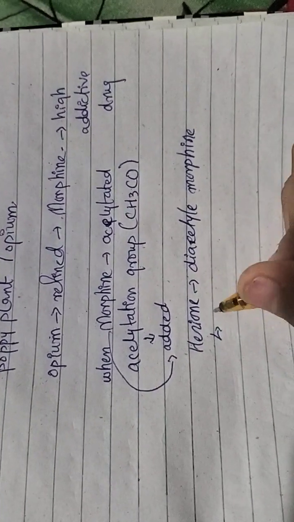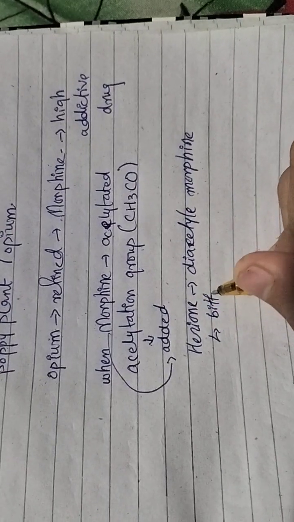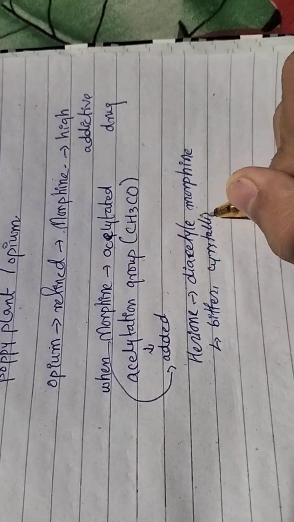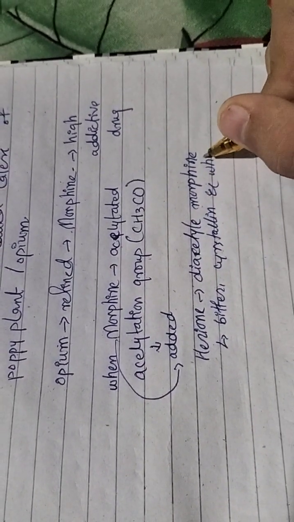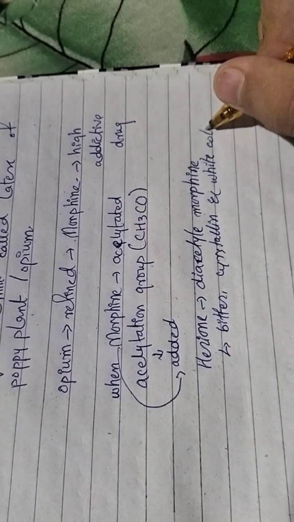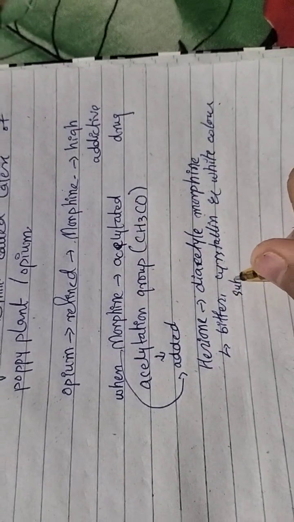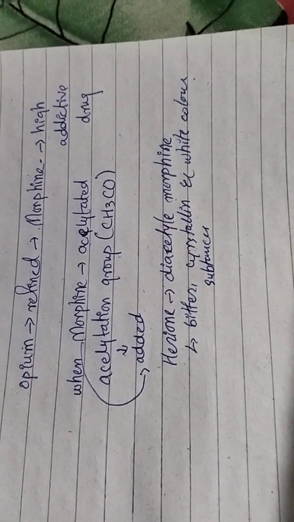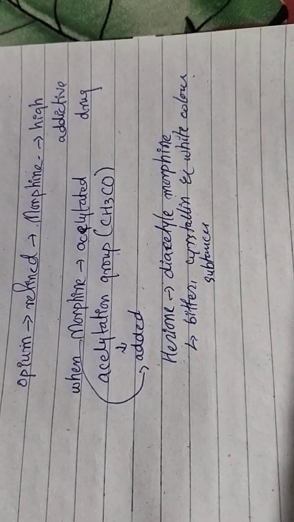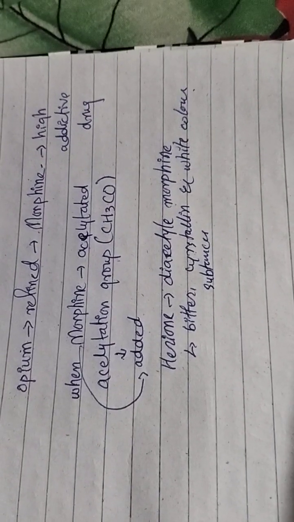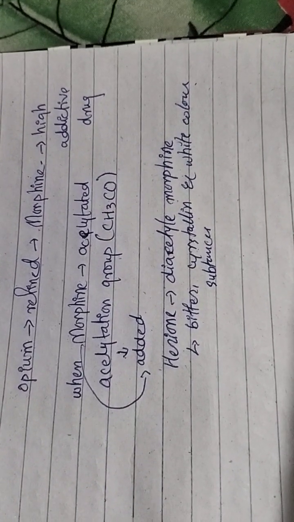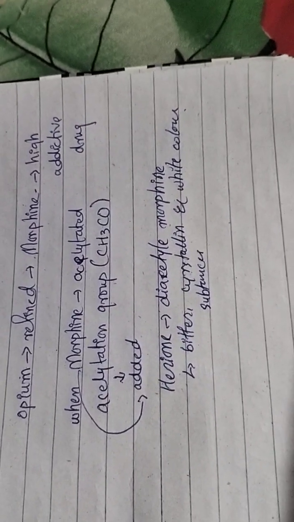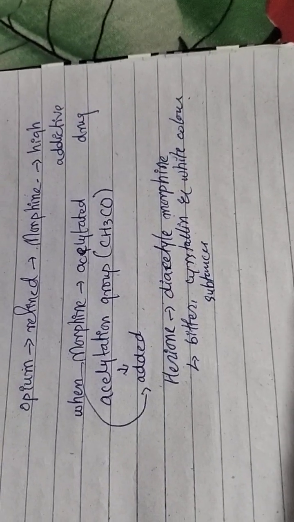Heroin is a bitter, crystalline, white colored substance, which is taken in by snorting, through the nose, and also by injection.